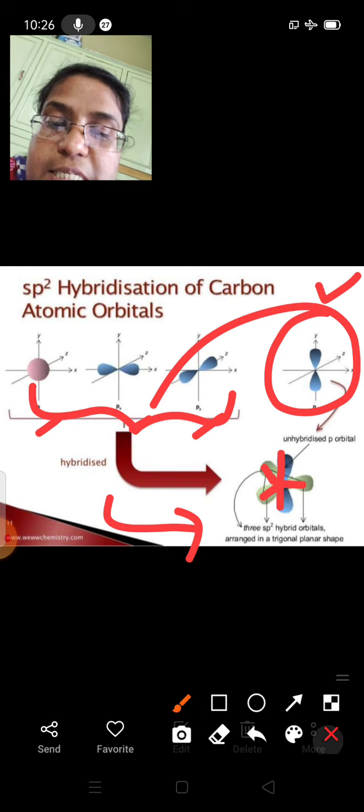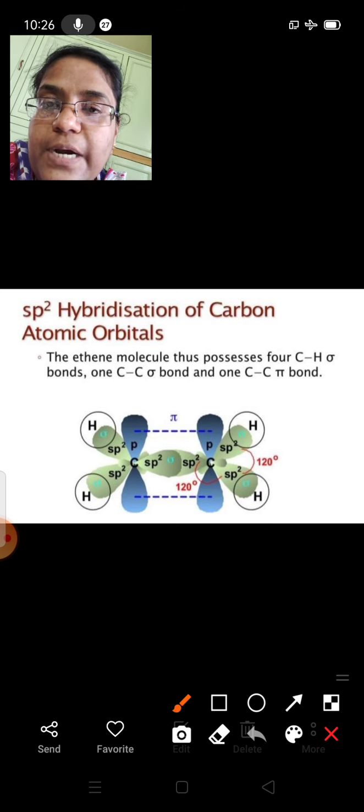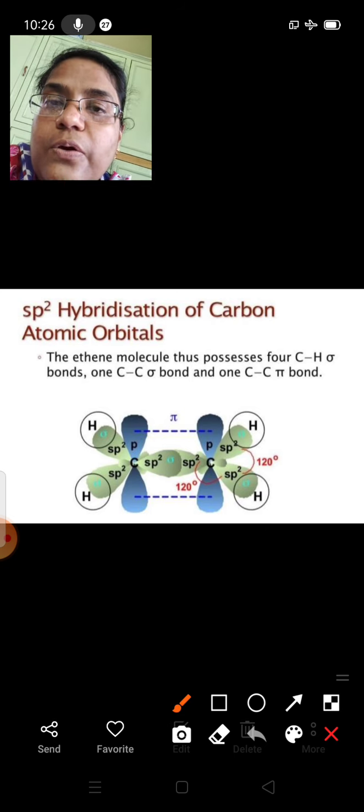And now we'll see an example of sp2 hybridization. Ethene is taken as the example. Ethene molecule will have how many atoms and how many bonds, we'll see. So the ethene formula is C2H4.